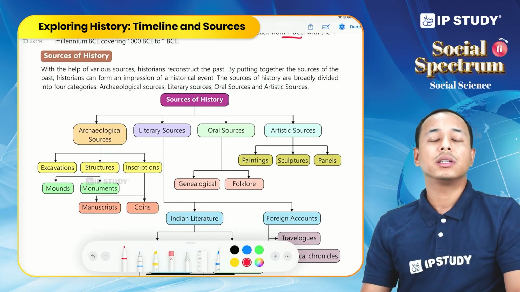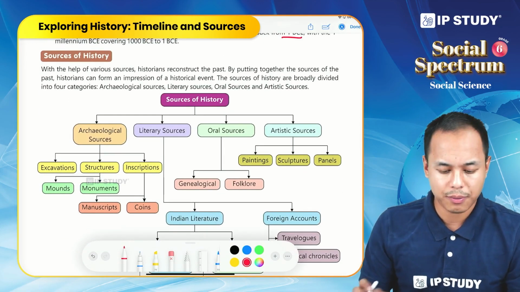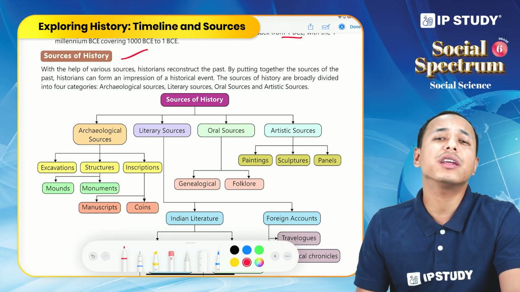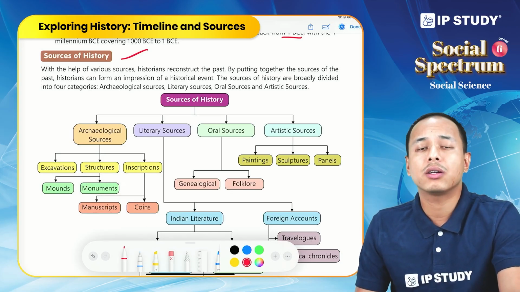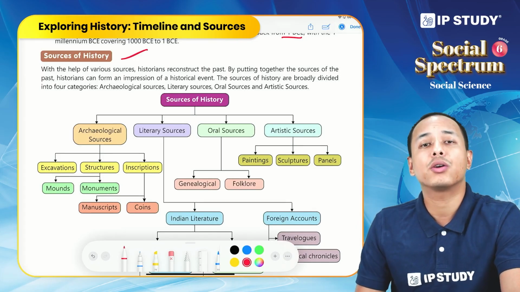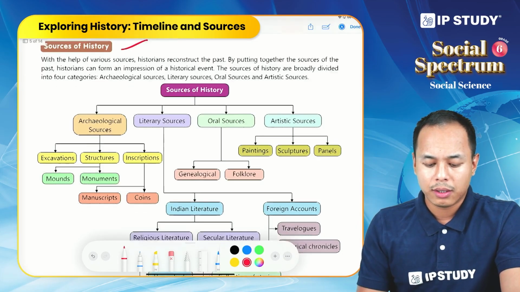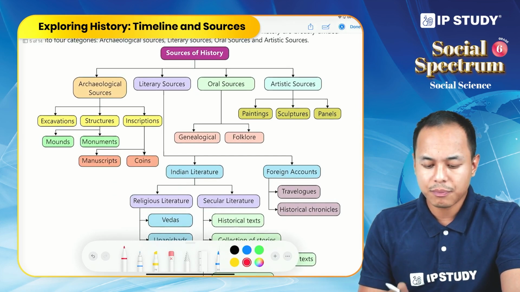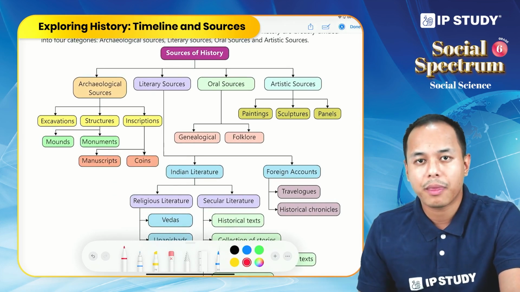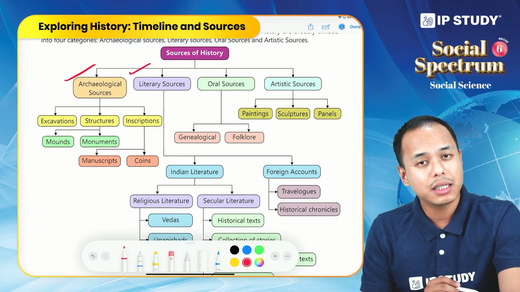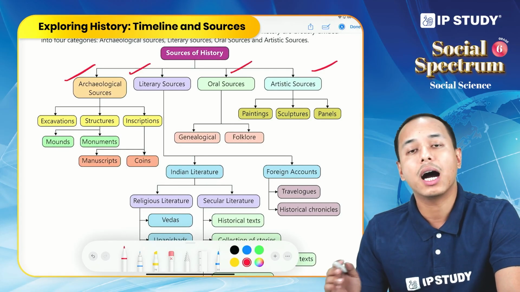Now comes the next topic, sources of history. I've already discussed that historians use various sources or evidence in order to study history, to construct what happened in the past. This is a classification of different sources of history, and there are four main classifications: archaeological sources, literary sources, oral sources, and artistic sources.